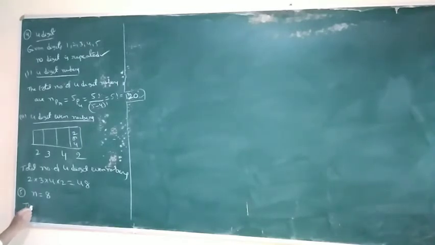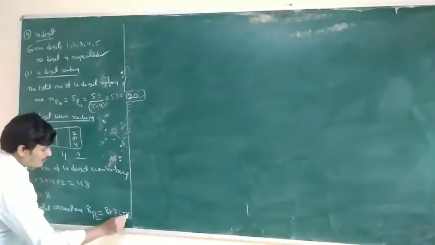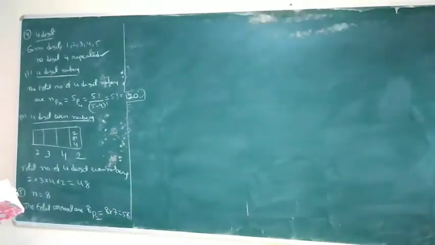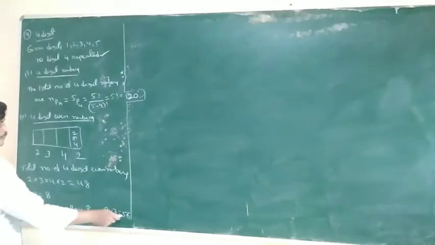So the total arrangements are 8P2. 8P2 is equal to 8 factorial by 8 minus 2 factorial, which is 8 into 7, equal to 56. Okay, clear?